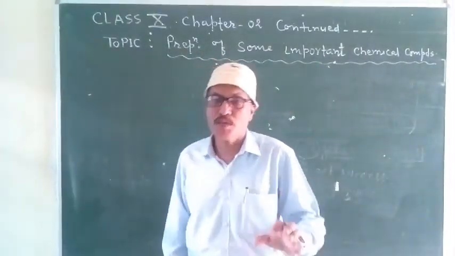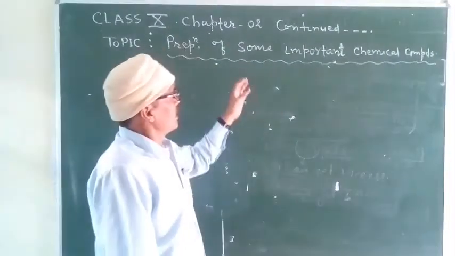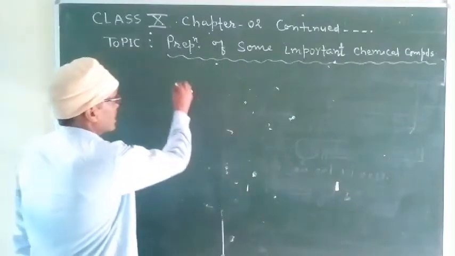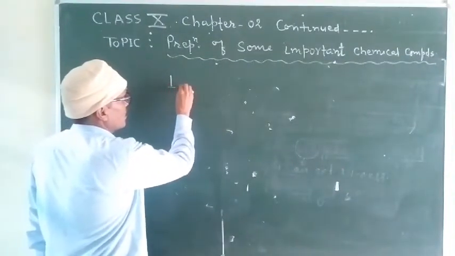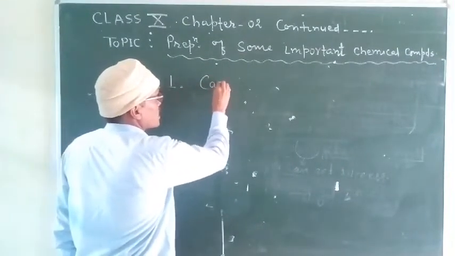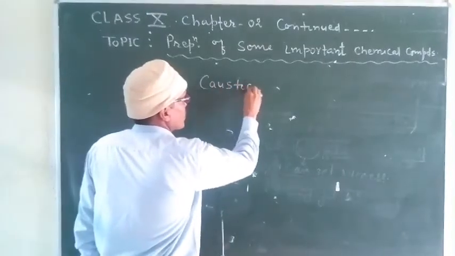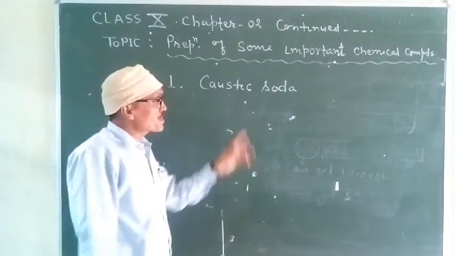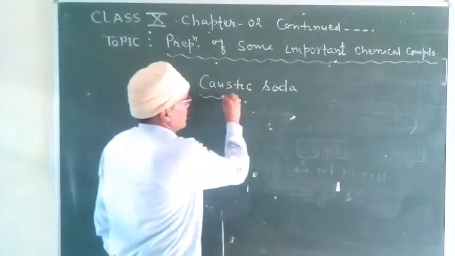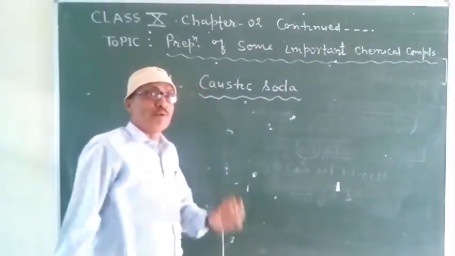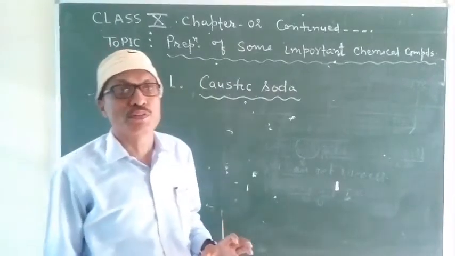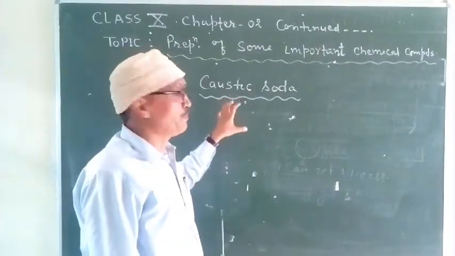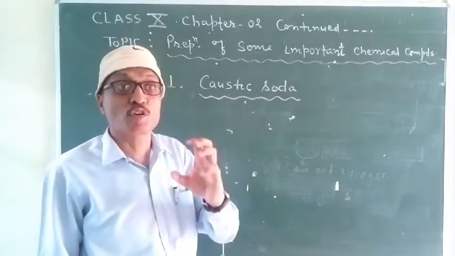Students, in some important chemical compounds we will study about the preparation of caustic soda. Caustic soda is an important chemical compound and it is prepared from common salt.